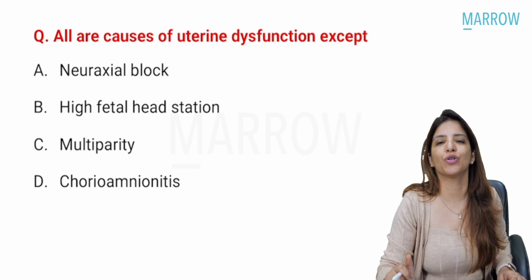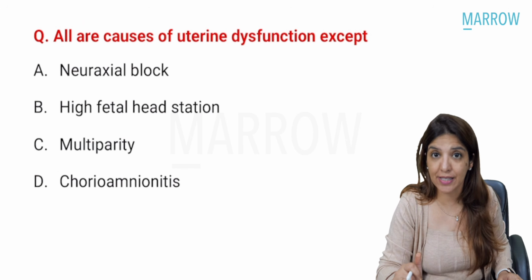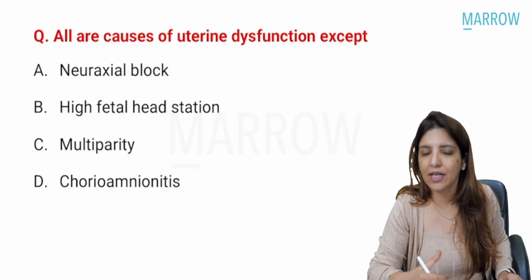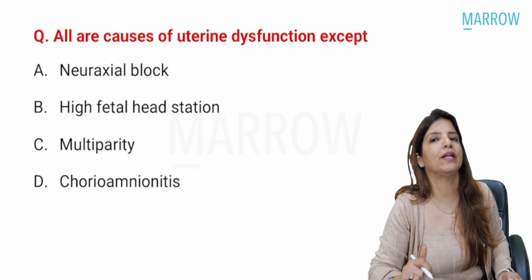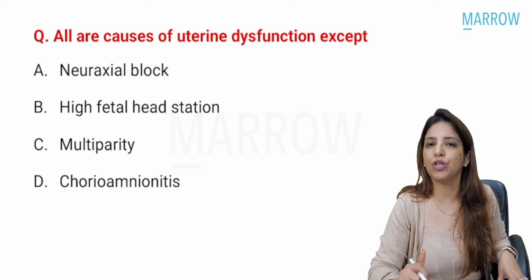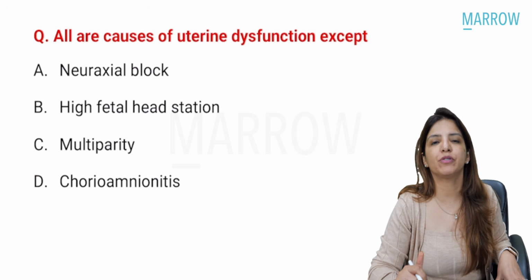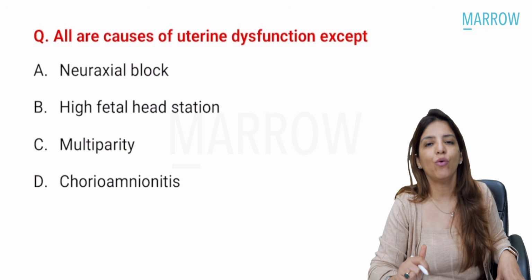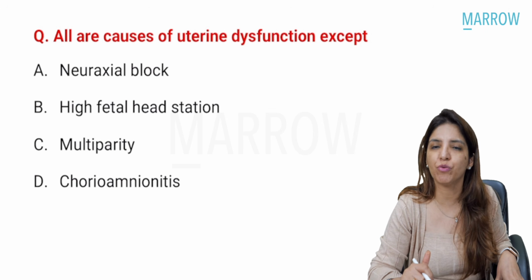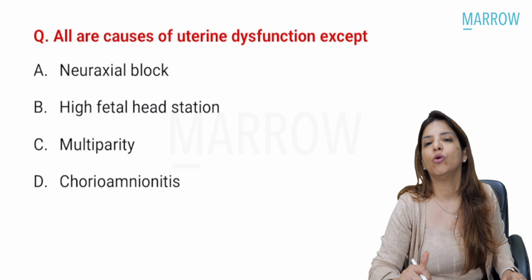Coming to all our causes of uterine dysfunction except. Now, INI-CET is very, very fond of picking up questions directly from Williams tables. There were 2 or 3 questions which were directly from tables given in Williams in your main exam. And now again, here you have a question which has come directly from Williams table.